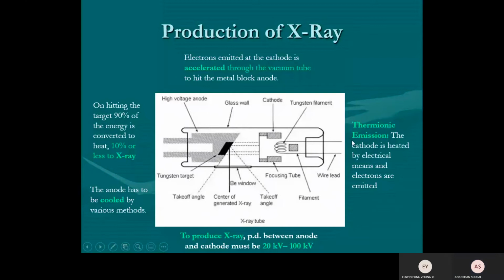Okay. So the free electron is produced by using thermionic emission. We call it thermionic emission. The cathode is heated by electrical means, and the electrons are emitted. This is the opposite of photoelectric. Photoelectric, light releases electrons. This one, heat releases electrons. It's called thermionic emission. Thermal.